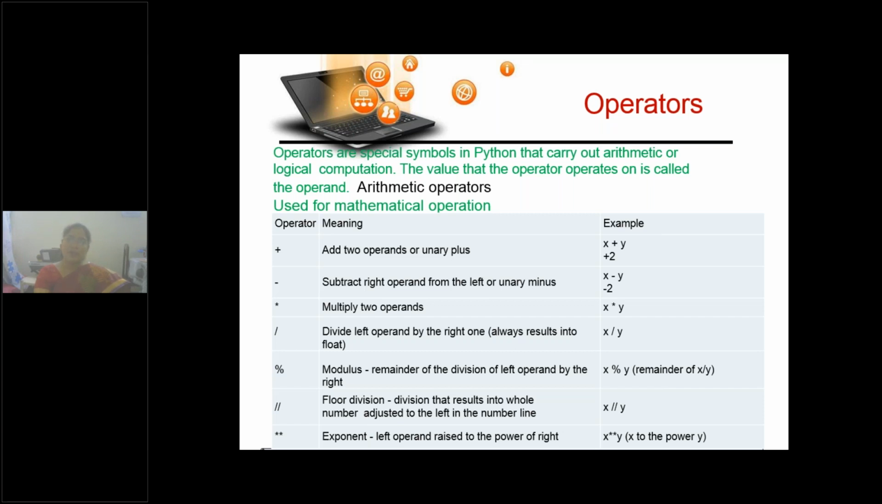So when x is divided by y, what is the remainder? How do we represent it? x percentage y. Double slash is floor division. Floor division means the floor value. After division, first do floating point arithmetic only, then take the floor. Floor is the truncated value. And then double star is exponent, that is to the power of.